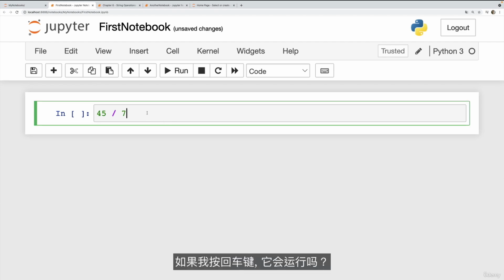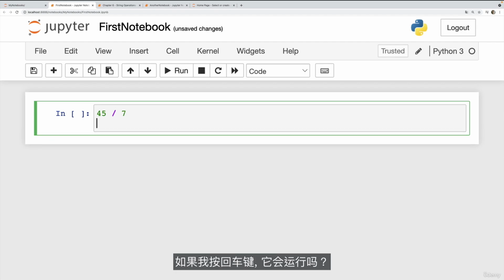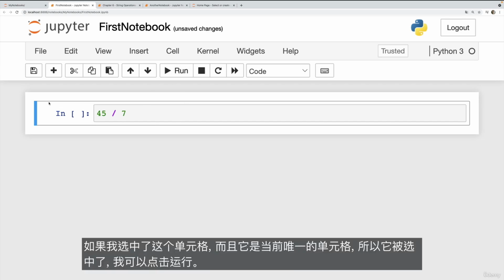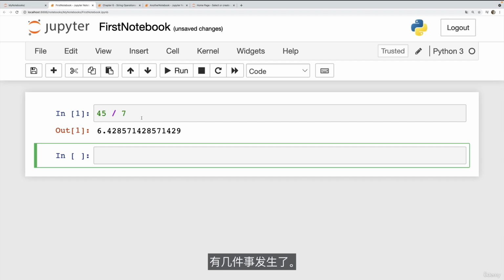All right. So if I hit enter, is it going to run? Nope. What about if I click away? When does it run my Python code? Well, it doesn't run it automatically. I need to tell the notebook to execute this cell. And there are a couple of ways of doing it. One is to click run. So if I have this cell selected, and currently it's the only cell, so it is selected, I can click run, and a couple things happen.